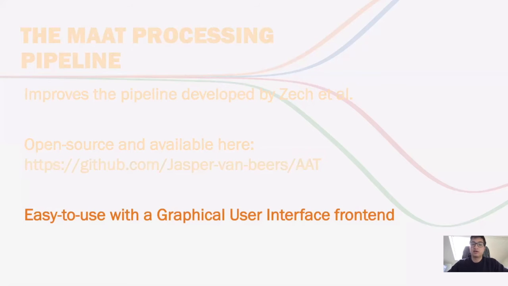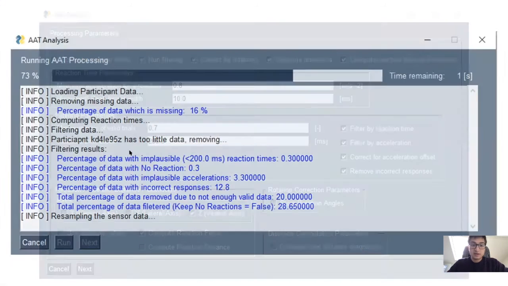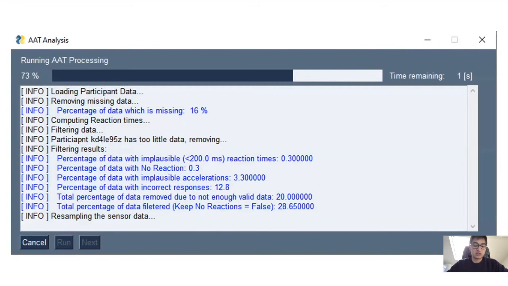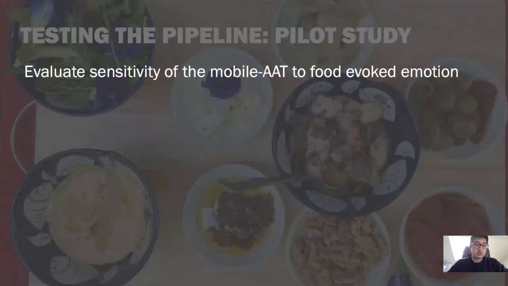We also developed an easy-to-use graphical user interface such that those with minimal programming experience can also use the tool. Here we have an example of one of the windows of the graphical user interface, wherein participants can customize their processing parameters, for example, set their filtering thresholds. And here's another window where a summary of the current processing is given, and some results highlighted in blue are also summarized.